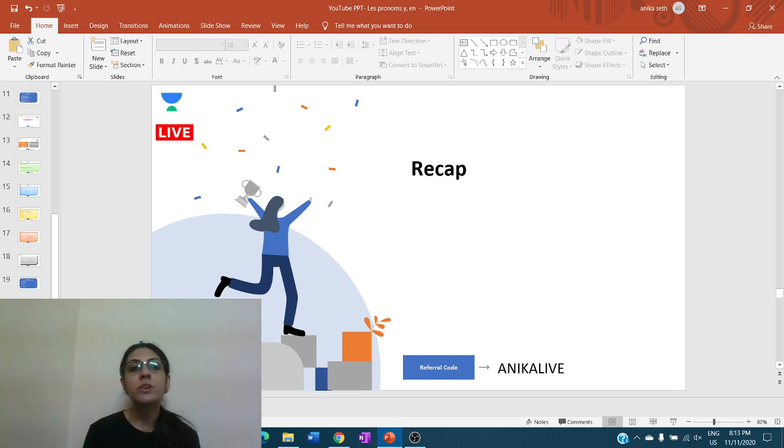Same way for the pronoun en, we said that it replaces mostly quantities because it means some, any, some of it, about them. So sometimes quantities with a partitive or indefinite article, or with numbers, and it can also replace a place when it is preceded by the preposition de. So in all these cases, we use the pronoun en.